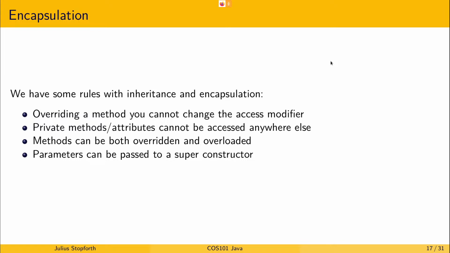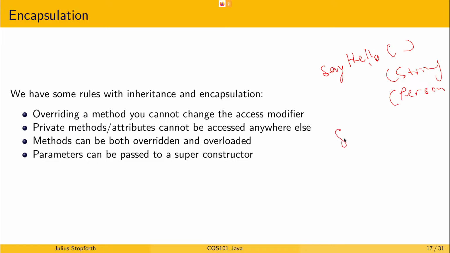Methods can be both overridden and overloaded. So you can have sayHello with a number of different parameter lists, right? So you can add someone else, you can say another person, so you can greet a different person.